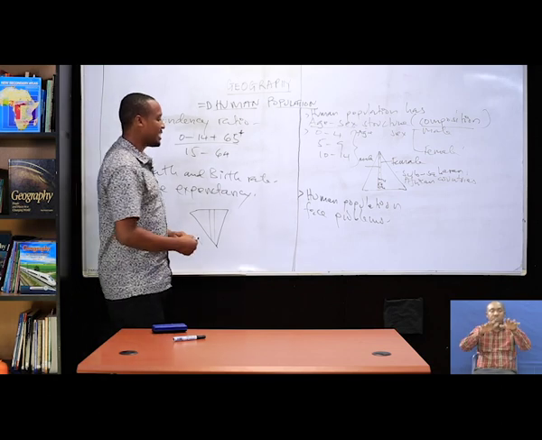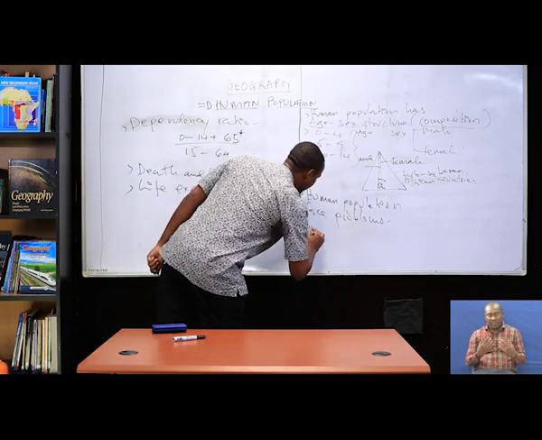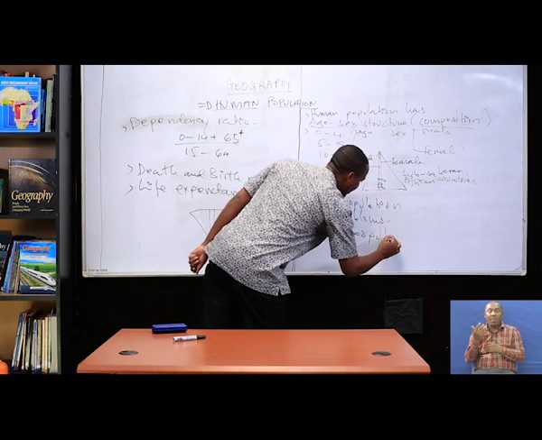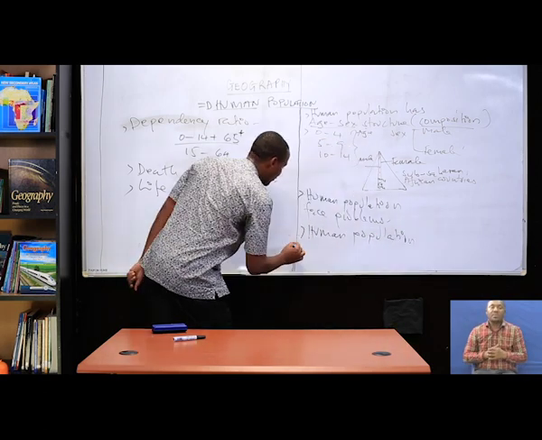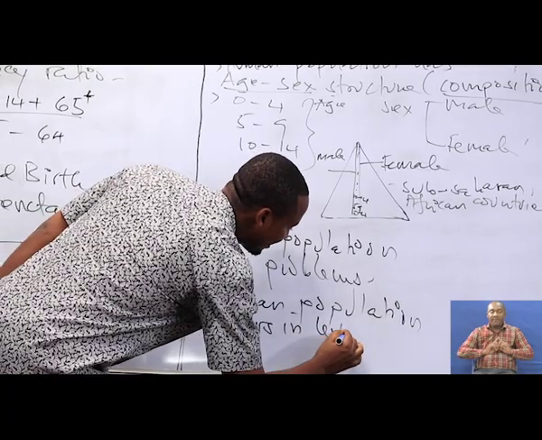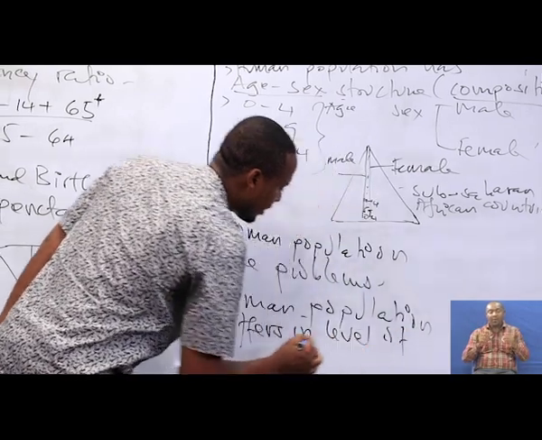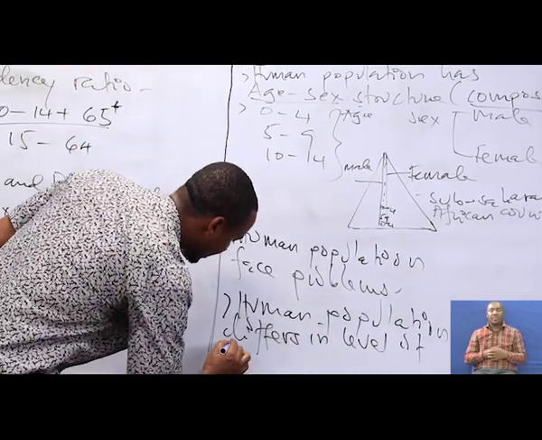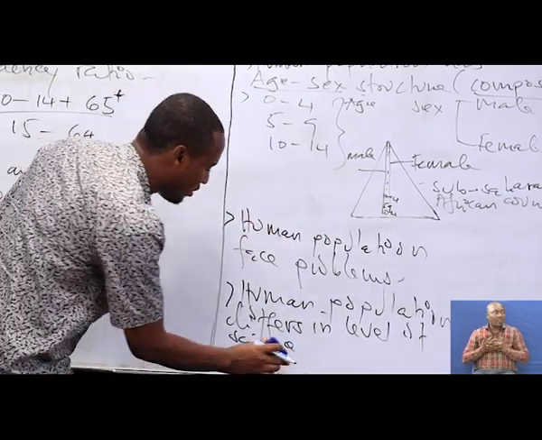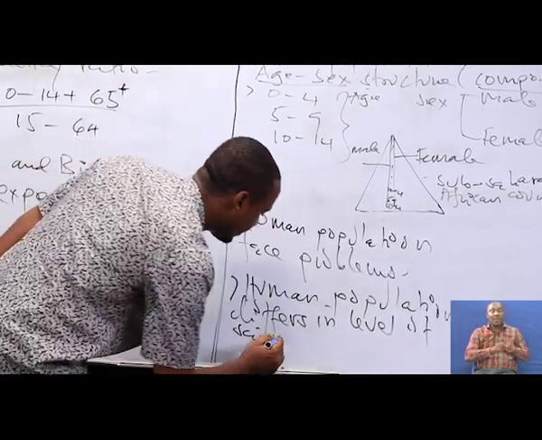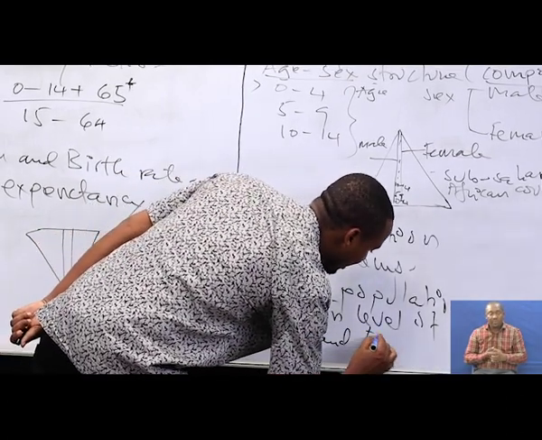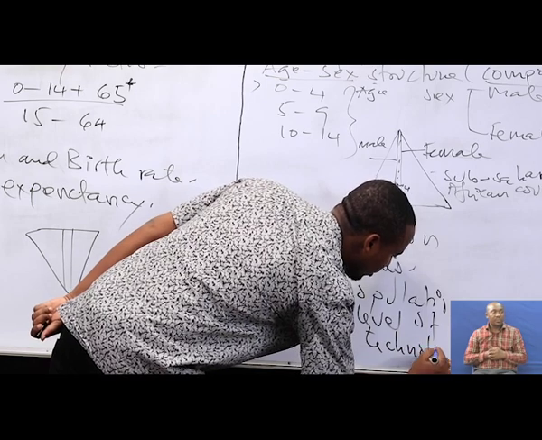And the last characteristic here is that human populations differ in level of science and technology.